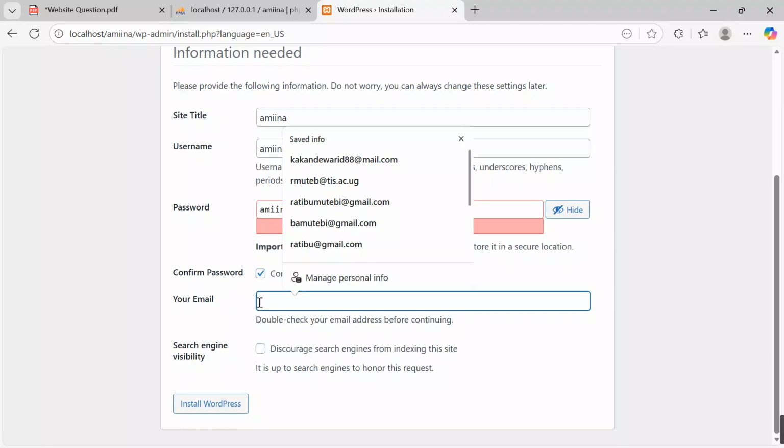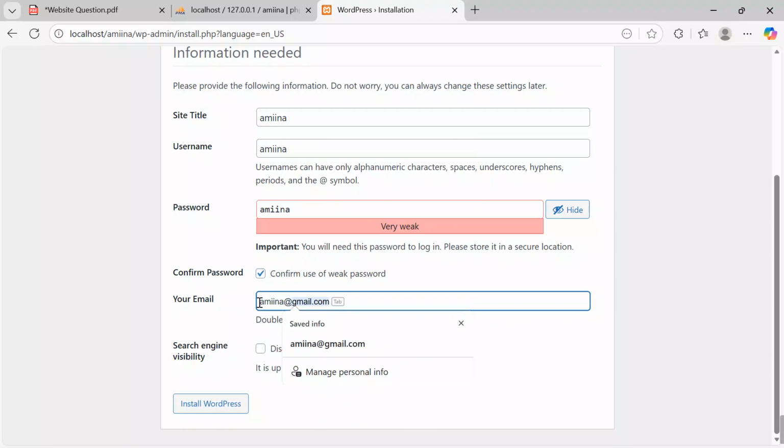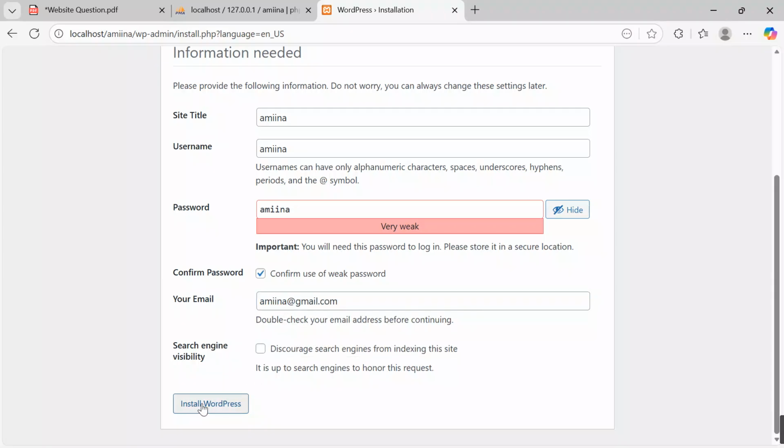Then the email is amina@gmail.com. After keeping it there, come and say here install WordPress. Hit the button and we start running through.